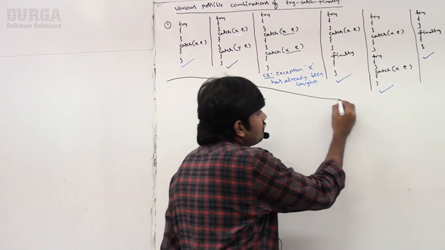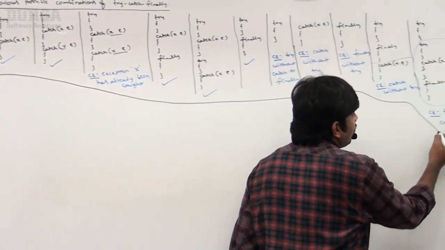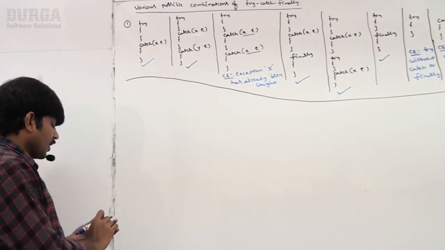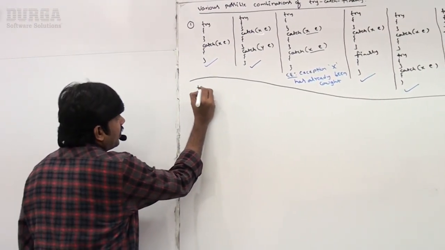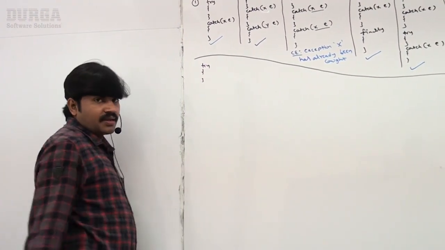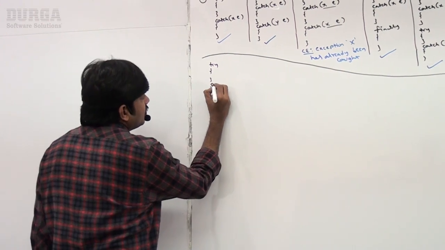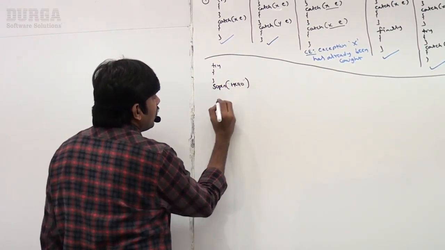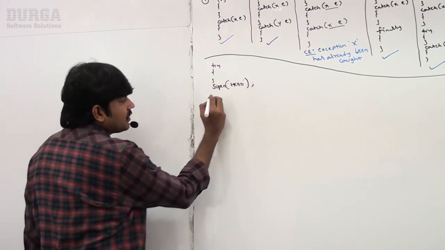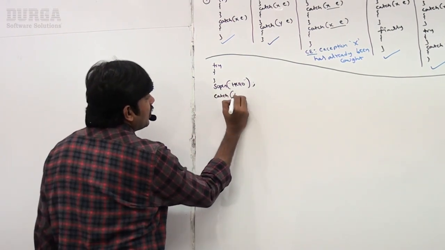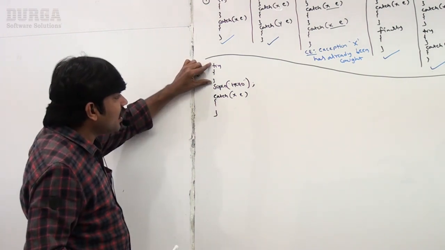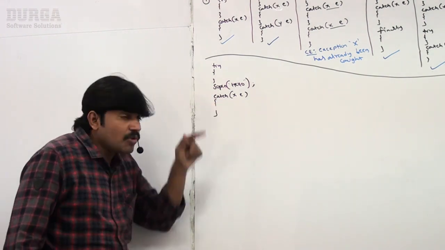But I still want to add some more cases so that you will get much clarity. Observe that here I'm taking a try block with System.out.println hello, and then a catch block. In between the try block and catch block, I'm taking an independent SOP statement.